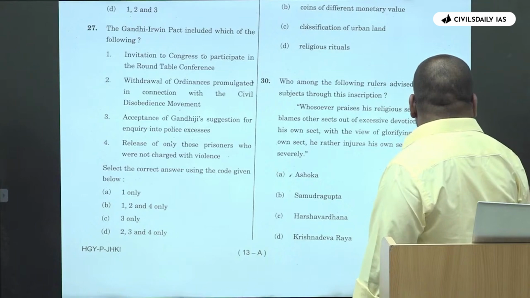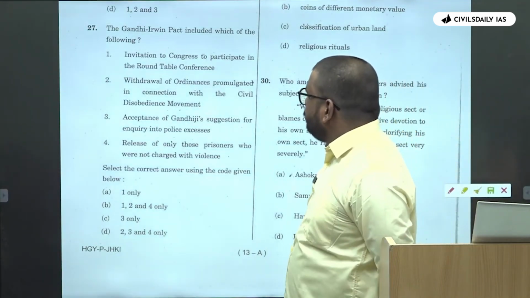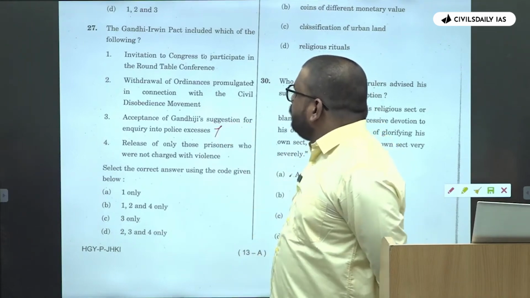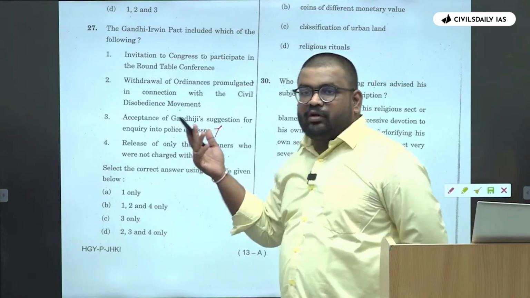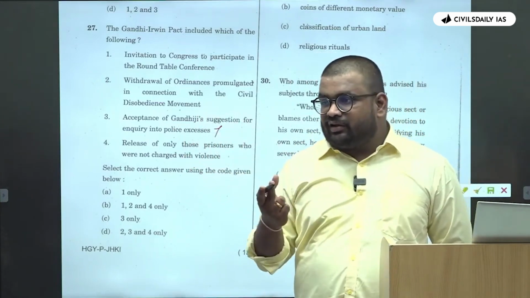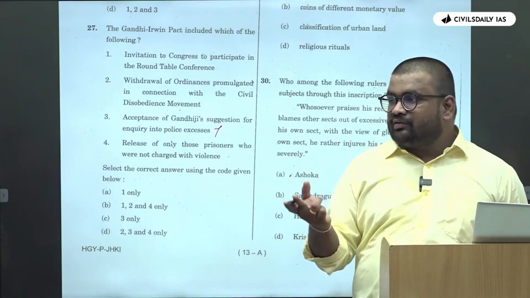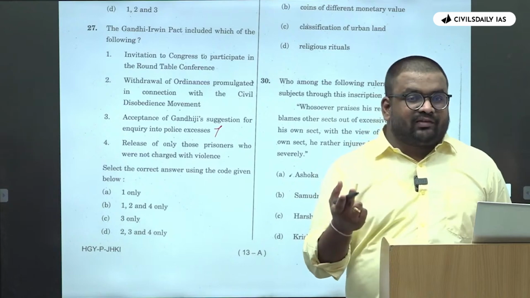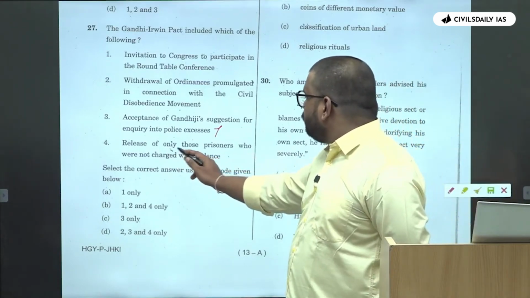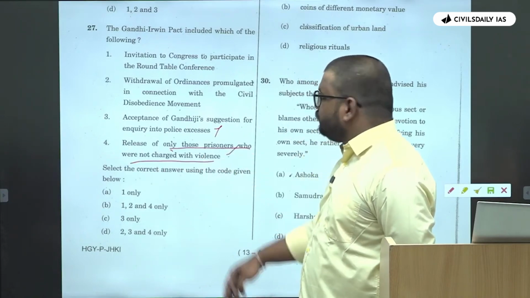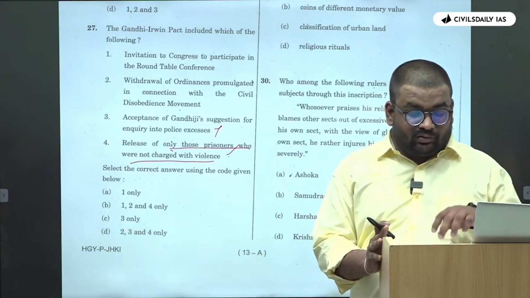ठीक है, then Gandhi Irwin Pact, again this is a knowledge based question, ठीक है। This you know कि this is the elimination, acceptance of Gandhiji's suggestion for inquiry into the police excesses, ये उन्होंने specifically 2 demands reject की थी, which were those 2 demands? One is with respect to the police excesses, and second the commutation of death sentence of Bhagat Singh. Then release of only those prisoners who were not charged with violence. This was also correct. Those who were charged with violence were not released, right?